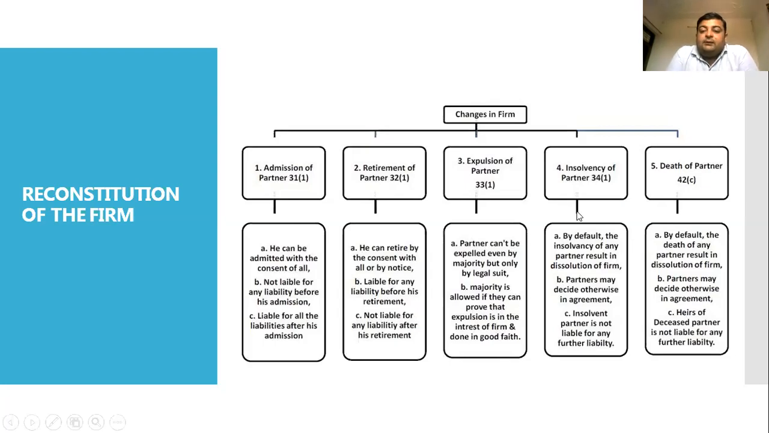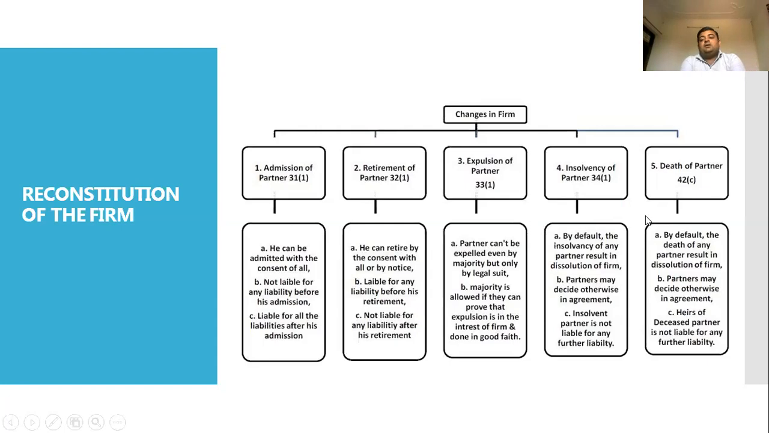If some partners become insolvent, under section 34(1) of the Indian Partnership Act 1932, by default, the insolvency of any partner results in the dissolution of the firm. Second, the partners may decide otherwise in an agreement. Thirdly, an insolvent partner is not liable for any further liability. So these are the rights available to insolvent partners.